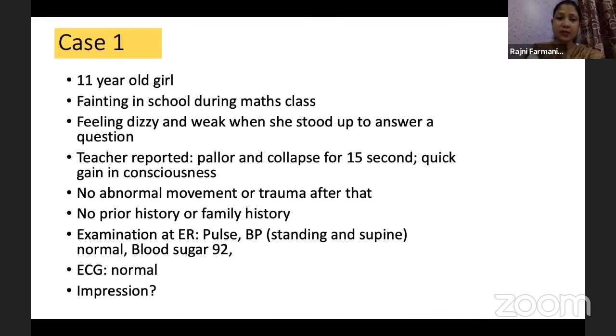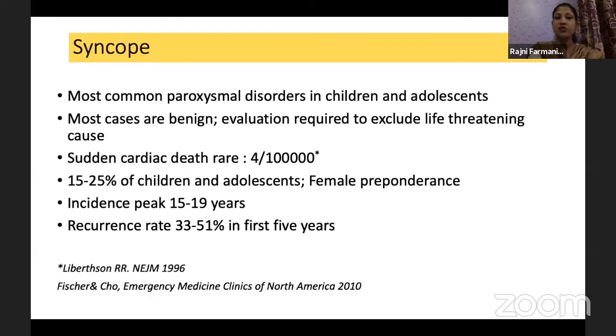This is a prototype case which we all come across. So mostly this is syncope. We'll see what the pointers are which favor this. It is the most common paroxysmal disorder in children and adolescents. Most cases are benign, and evaluation is required to rule out life-threatening causes. Sudden cardiac death, which we all fear, is actually very rare. It is 4 in 1 lakh. Though this is not Indian data, it is still a very small population who will have a sudden cardiac death. And there are specific pointers for when we should evaluate for a specific life-threatening etiology.